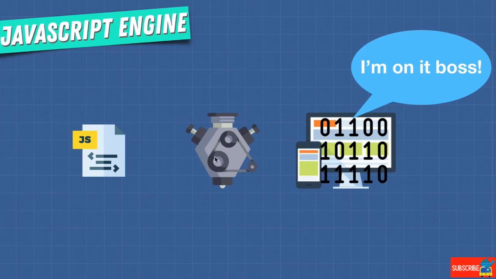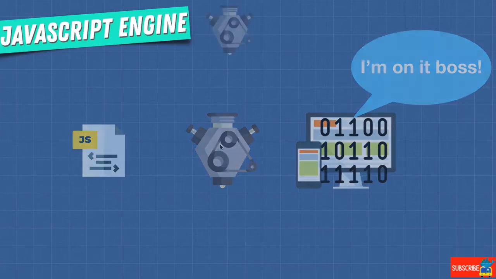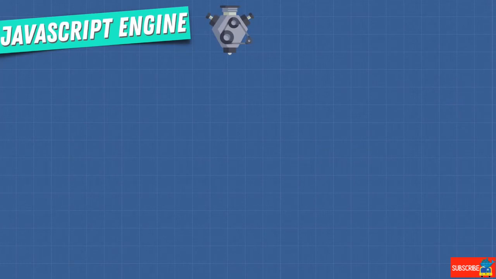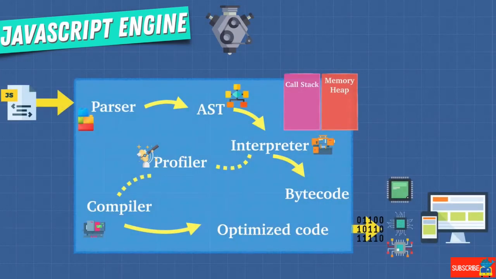And the V8 engine, which is the most popular, most common, and some would say the fastest JavaScript engine that the Chrome browser and Node.js uses, which we'll talk about later on, is written in C++, a low-level programming language. But let's see what's actually happening inside here. Inside this engine, it looks something like this.